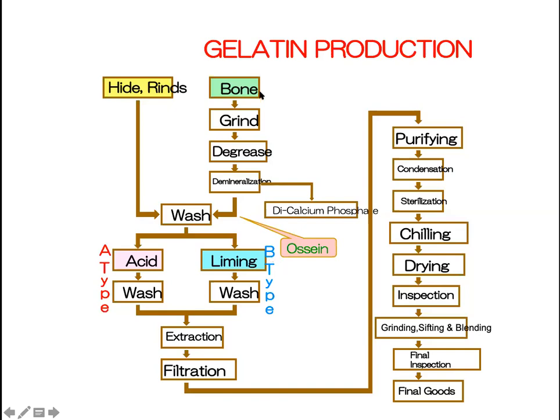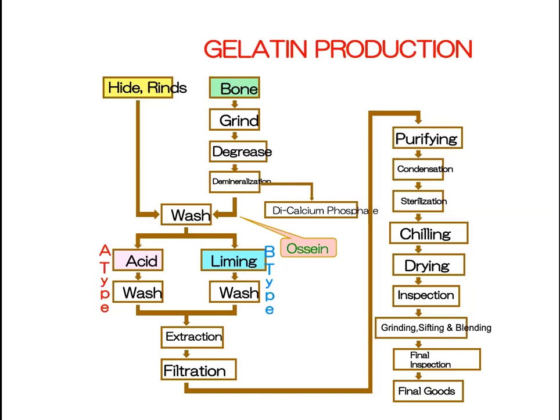So once you bring the bones, if any spoiled tissues are attached to them, such bones are discarded, and we give a pressurized wash to remove the flesh and other things or the dust that is attached to the bones or the hide or the split hide.